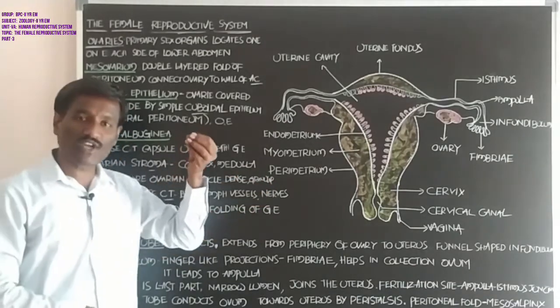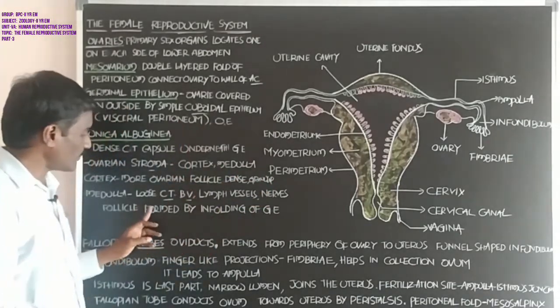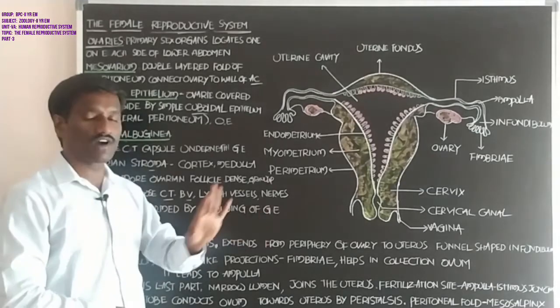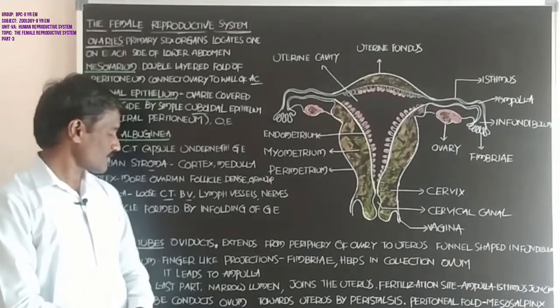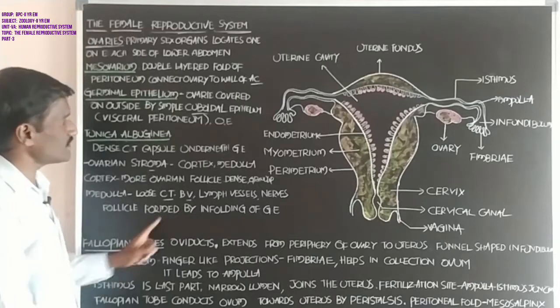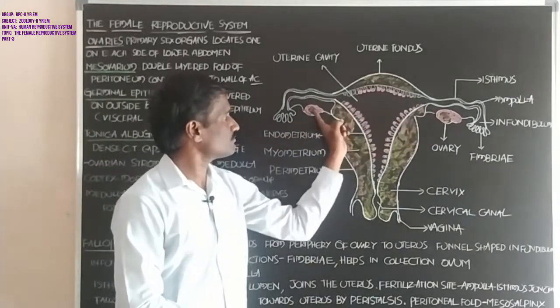The ovarian follicle is formed by infolding of the germinal epithelium. Next, student, that is about the ovary.